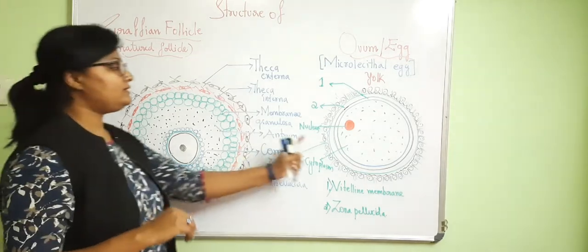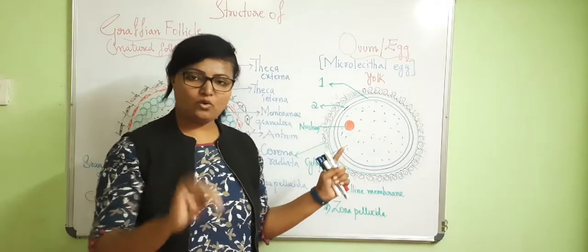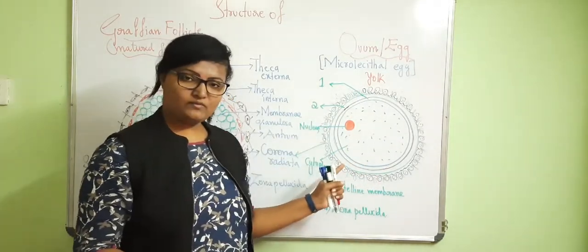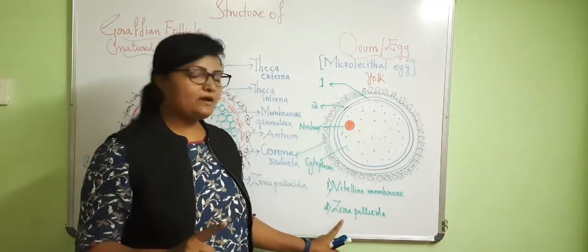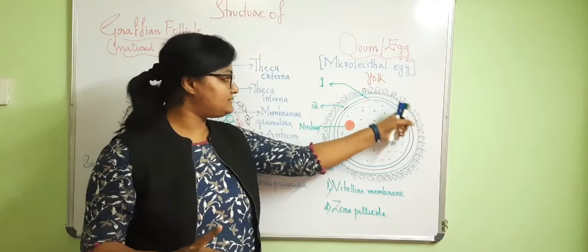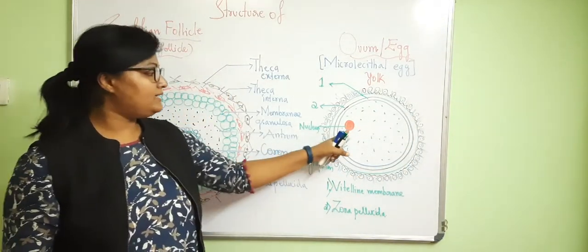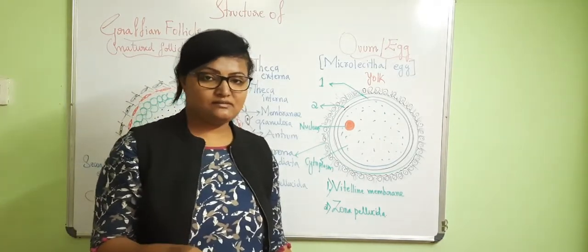Here it is a microlecithal egg, meaning less yolk content. Outer to the ovum, the first layer is the vitelline membrane, second is the zona pellucida, and third is the corona radiata, and they contain the genetic material, the nucleus.